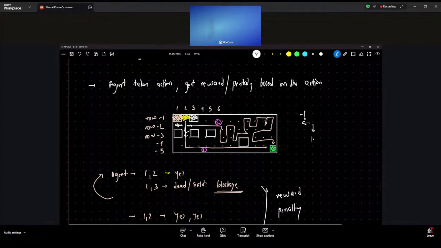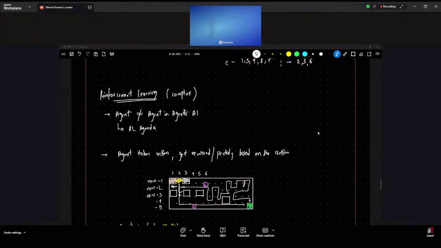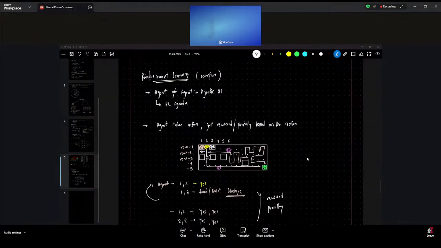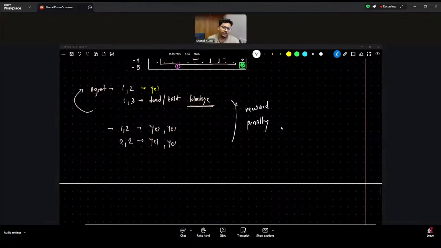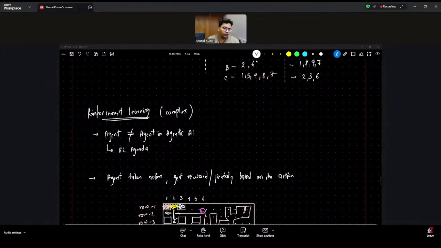So this kind of learning where we are creating a reward and penalty system is called reinforcement learning, and it is a very complex topic. So we don't have to worry about going into reinforcement, but what are the examples of reinforcement in the real world?